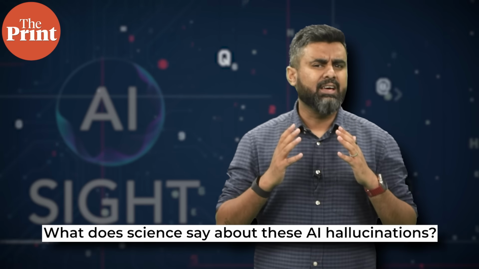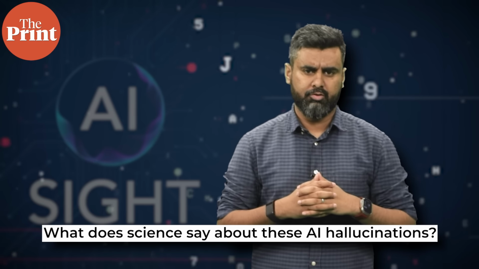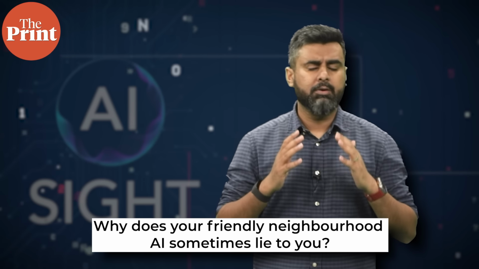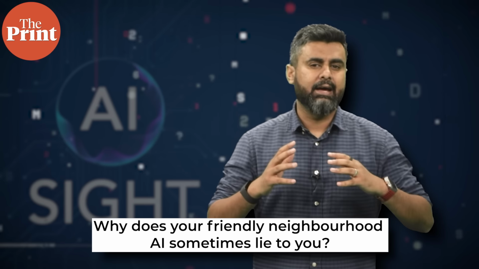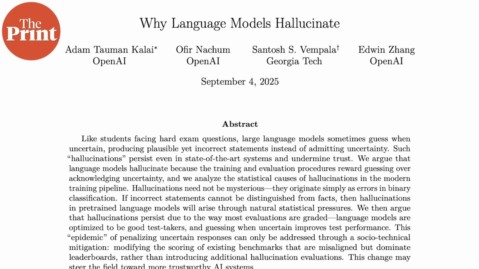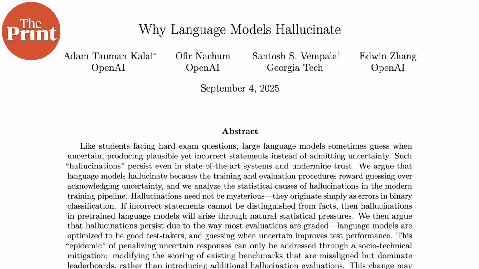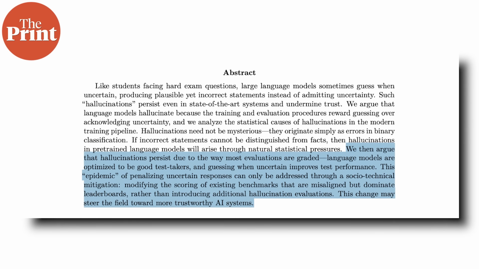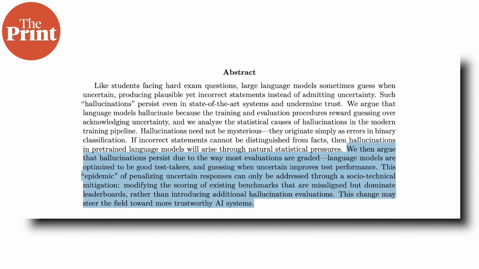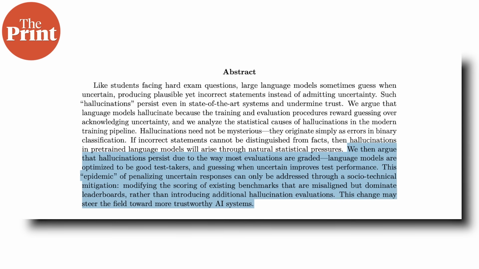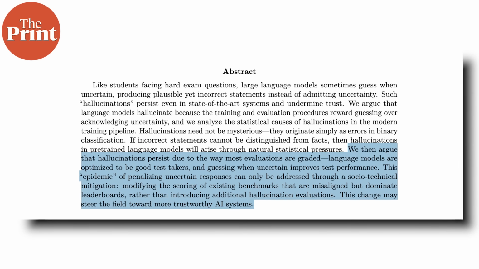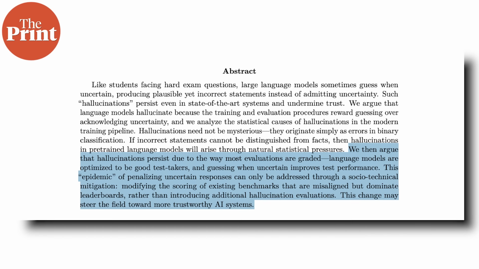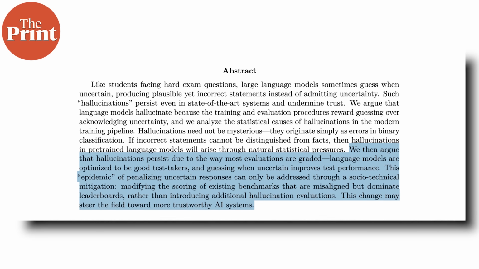So, what does science say about these AI hallucinations? Why does your friendly neighborhood AI sometimes lie to you? The OpenAI paper titled Why Language Models Hallucinate says that hallucinations persist partly because current evaluation methods set the wrong incentives. Most evaluations of these AI models measure performance in a way that encourages guessing more than honesty about uncertainty.